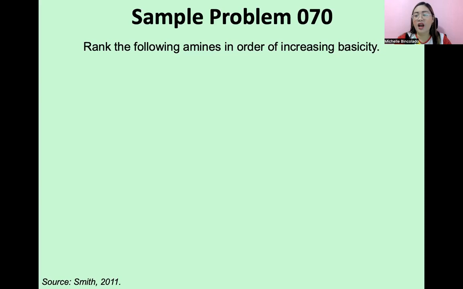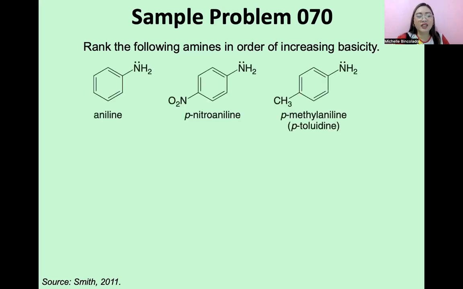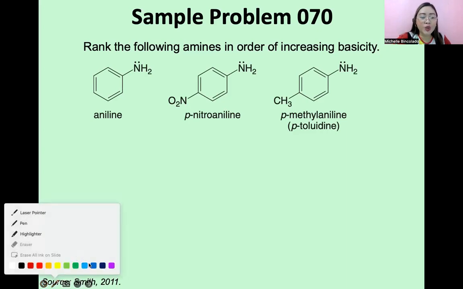Now, syempre, kailangan may sample problem tayo. Rank the following amines in order of increasing basicity. I hope guys familiar kayo sa slide na to kasi ito meron tong equivalent sa organic crash course 9. Rank the following carboxylic acids in order of increasing acidity naman yon. Okay? So ito guys ang ating tatlong compounds. We have aniline, we have nitroaniline, and paramethyl aniline.